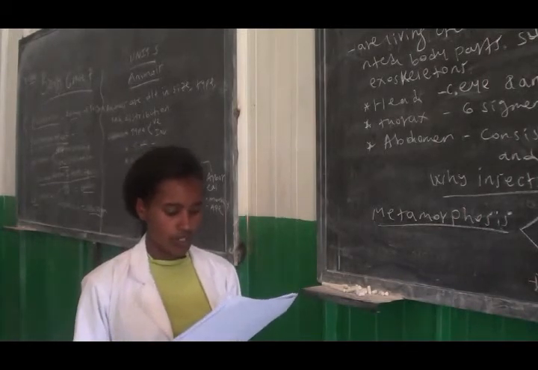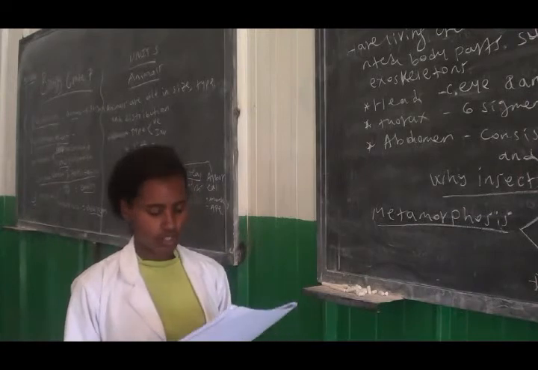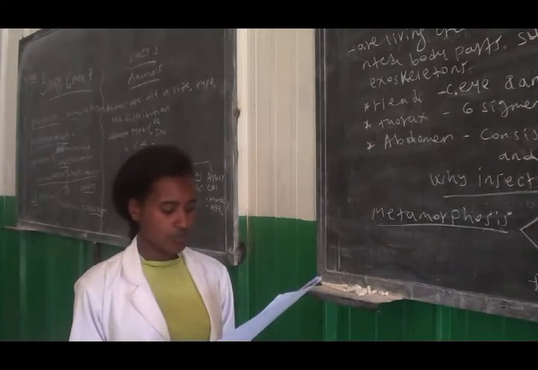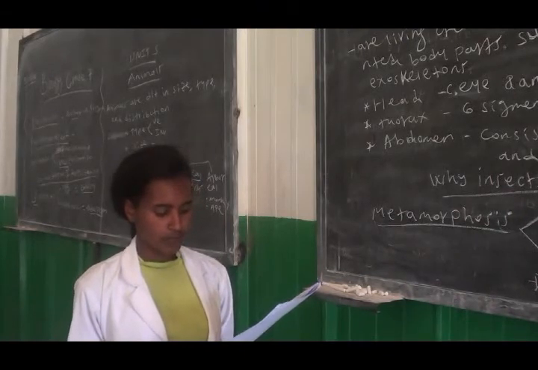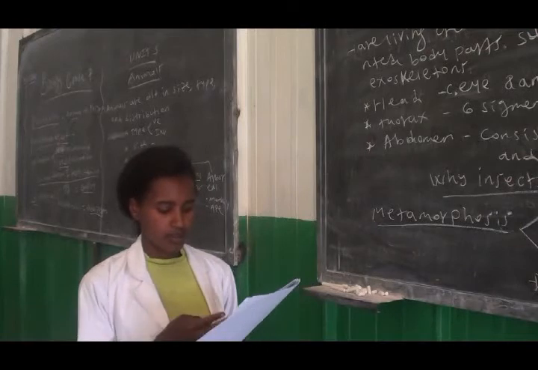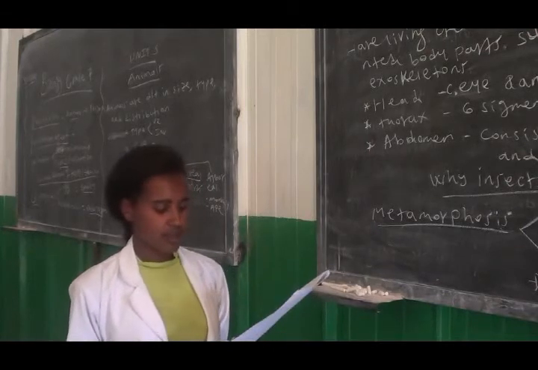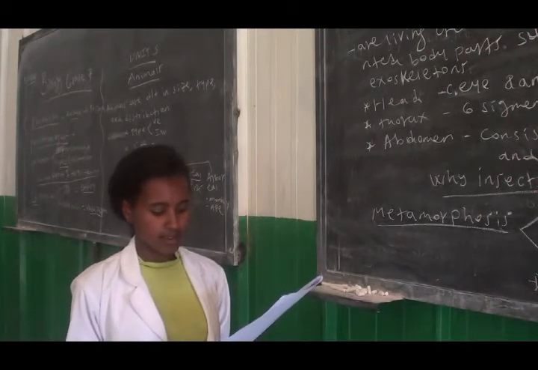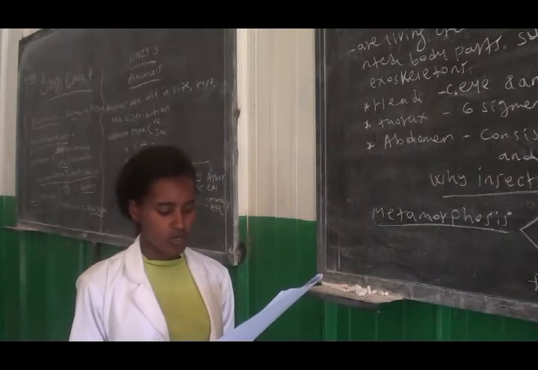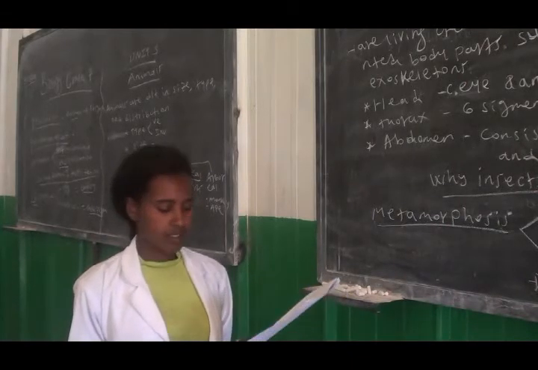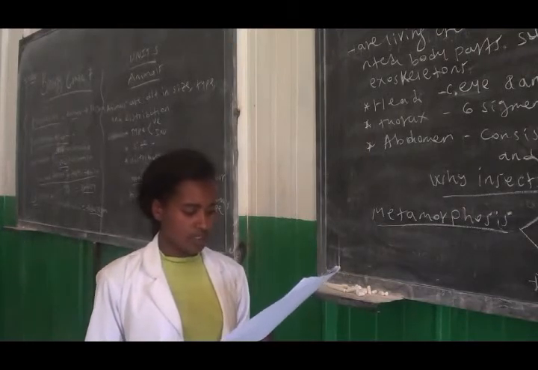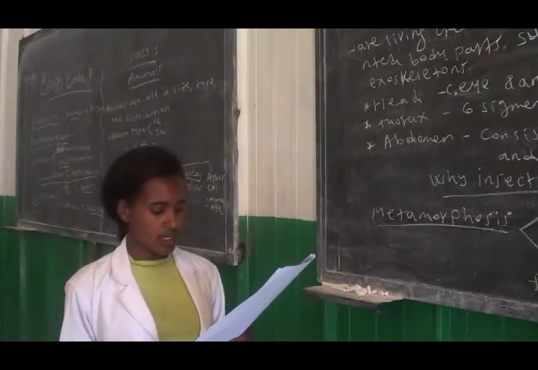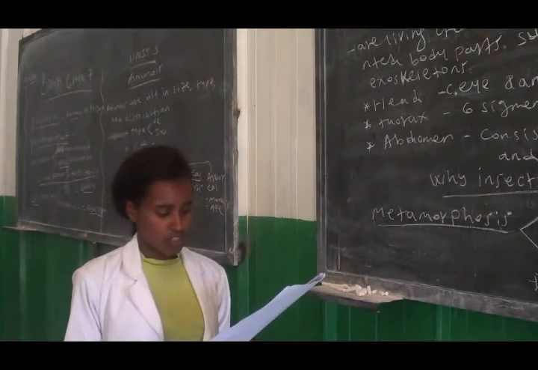Question number 3. Which one of the following is correctly matched? A. Aquatic fish. B. Arboreal monkey. C. Aquatic cattle. D. Aerial birds. The answer will be C, aquatic cattle, because cattle is not aquatic, but it is terrestrial. But in the case of A, B, and D, they are correctly matched.